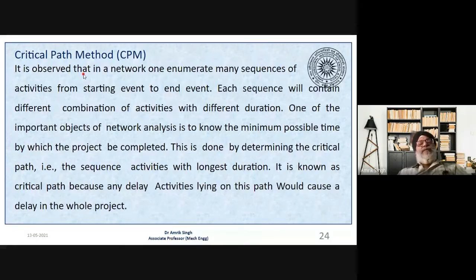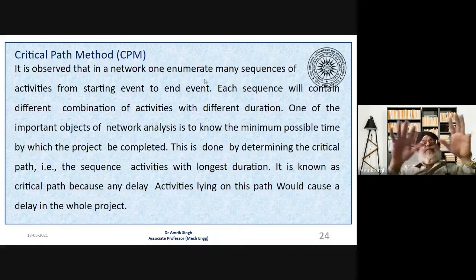It is observed that a network enumerates many sequences of activities from start to end. Suppose you are going to make a room. First you will have the plan of that room, then you have to have the material, then the labor, then the finishing operation.